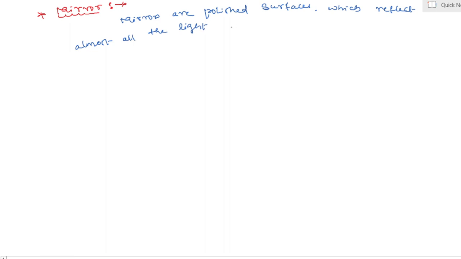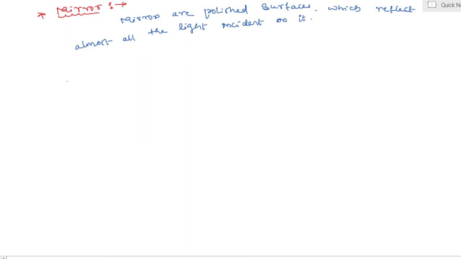Yes, my dear students. Mirrors are polished surfaces which reflect almost all the light incident on it.